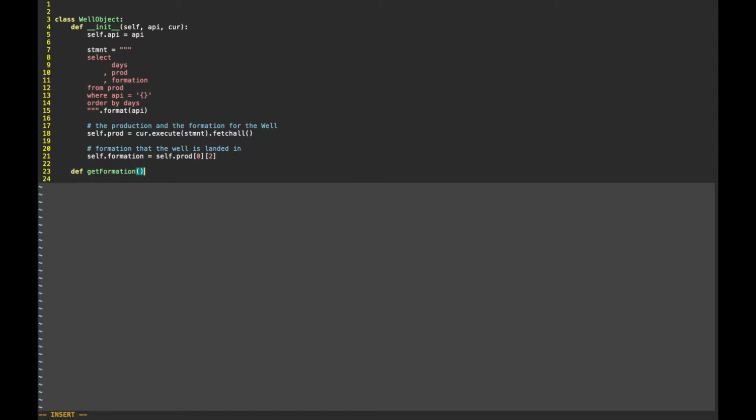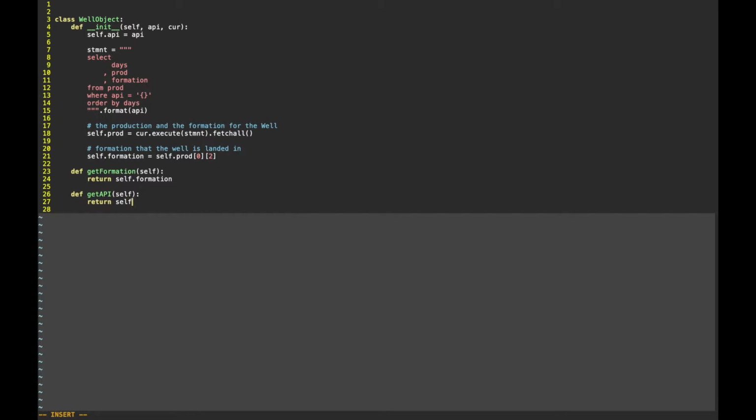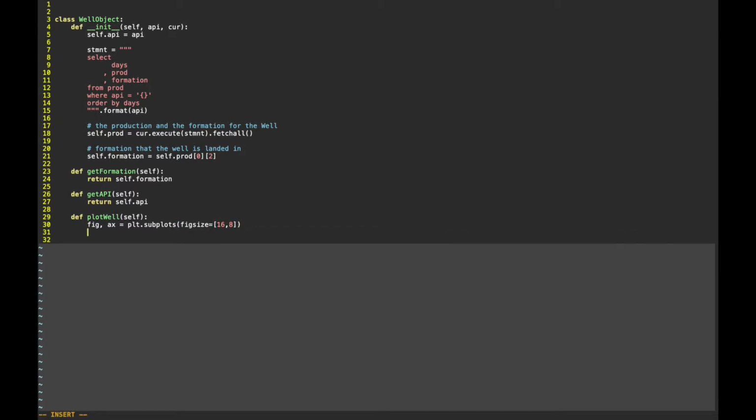So I'm going to write some getter methods. We want to be able to get the formation out to see what formation this well is in when we're making our subset. Just return formation. For get API, I return self.api. And we're just going to use that here in a minute to print out the well number and the formation. Plot well is the method that's going to create the plot. I'm going to use the matplotlib library for this. That really doesn't have anything to do, in my mind, with the lesson at hand, but it's just what we need to use to create a plot.